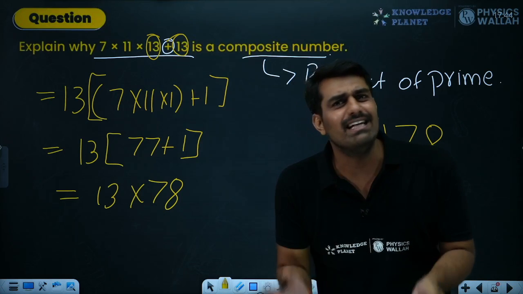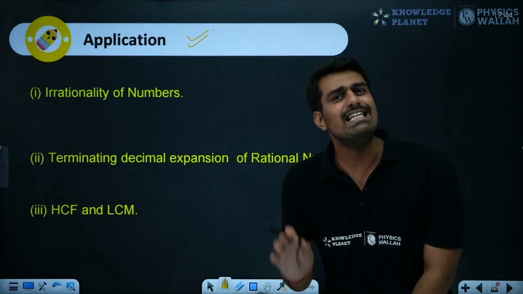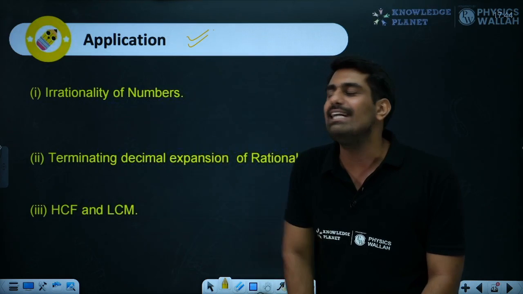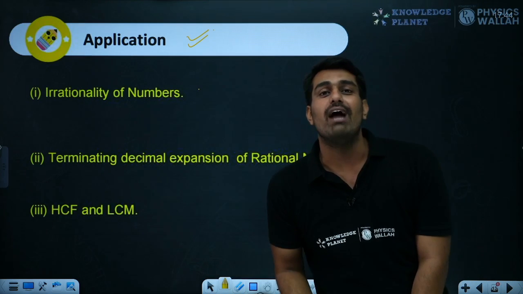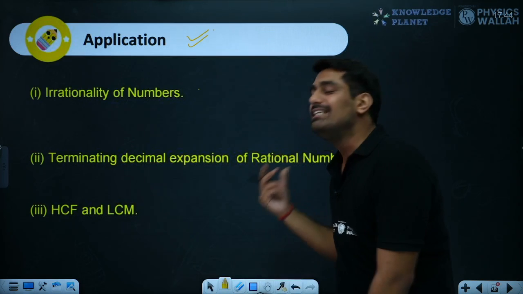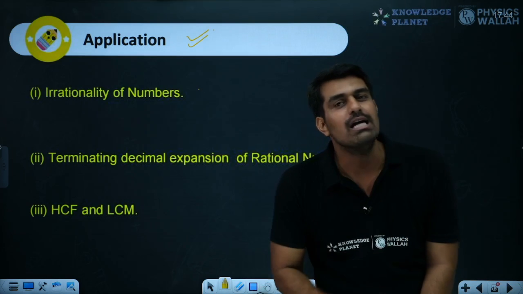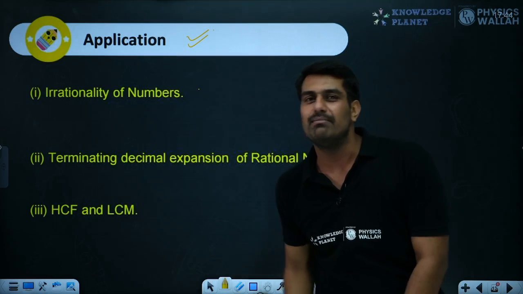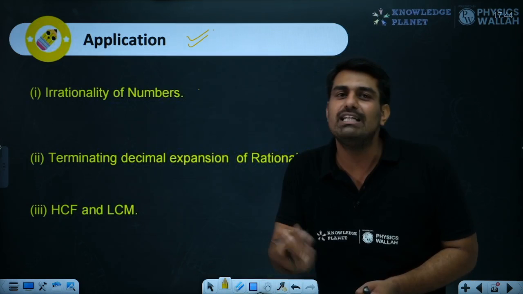Other than that, is anything else there? Yes, as I was mentioning the term application. Since we are talking about the composite number, we are talking about the factors. So that exactly we are going to use over here. Irrationality of numbers: we can prove the irrationality of a number using this theorem. We can talk about the terminating decimal expansion of rational numbers. I mentioned this part. How do we get to know whether the number is rational or not? So this again is the application of the fundamental theorem of arithmetic. And lastly, HCF and LCM. Again, the same thing came. HCF and LCM also have a relation with this fundamental theorem.